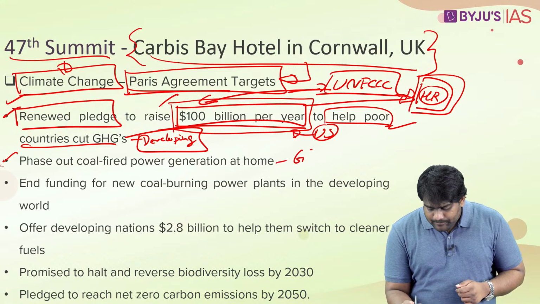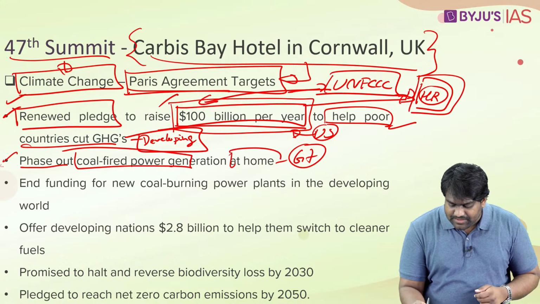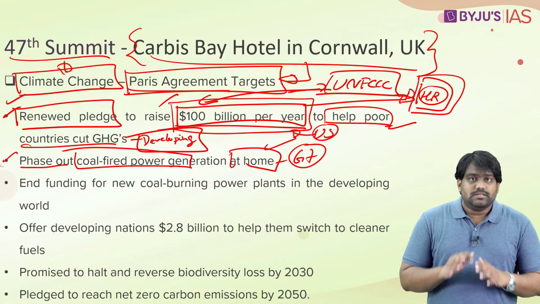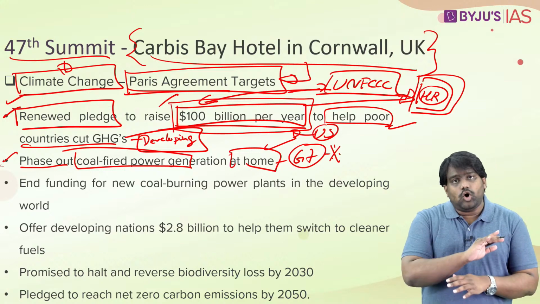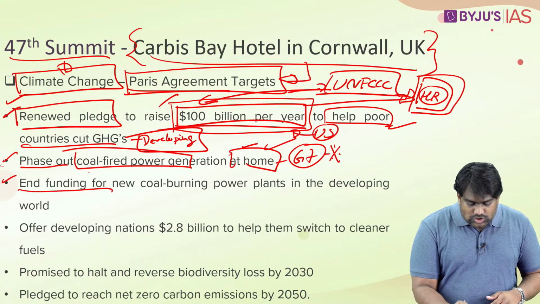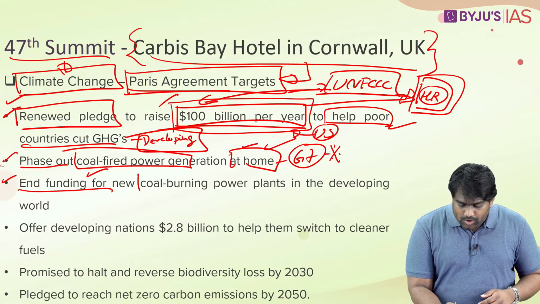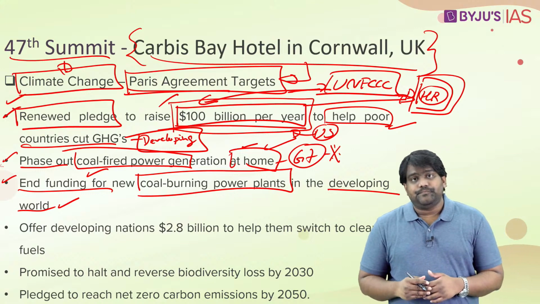Next, the G7 has decided to phase out coal-based power plants in their respective countries. This is also a very important decision. They are also planning to end the funding of new coal-based power plants in other countries.